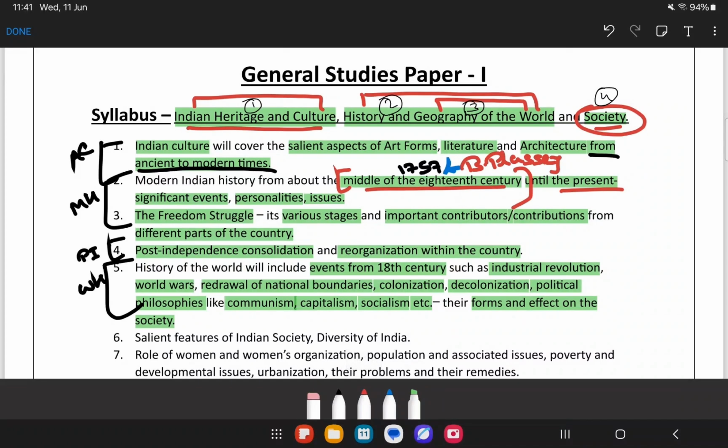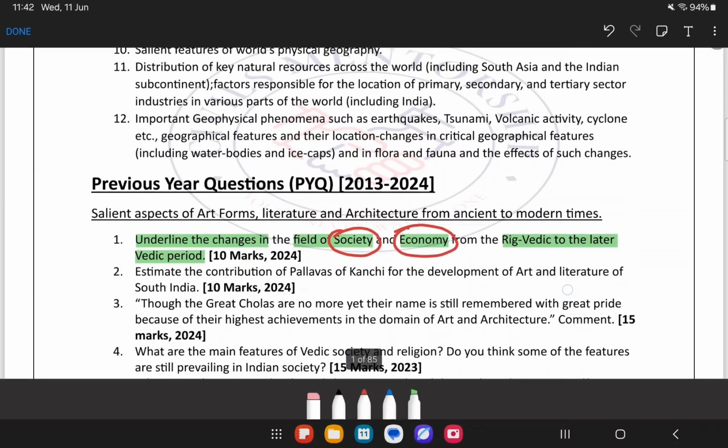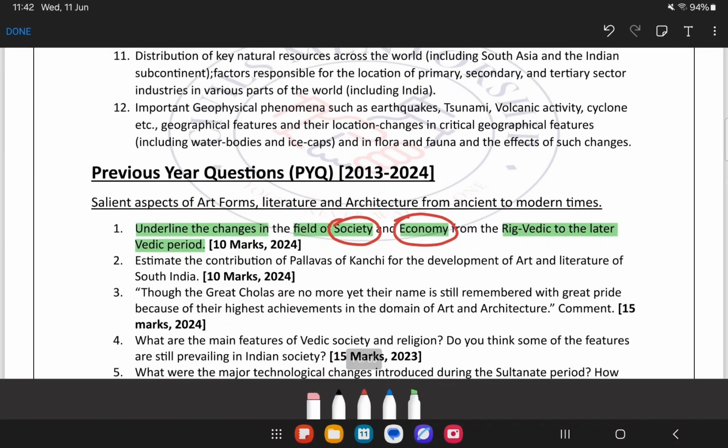So whenever we are preparing a particular topic, it's not that we need to prepare only the rough topics, whatever is mentioned over here. But we need to dig deeper. Now, how can we do that? Based on our previous year questions. So that is what they have mentioned, that we need to underline, we need to mention how the society has evolved or how the economy has developed from the Rig Vedic to the later Vedic period.